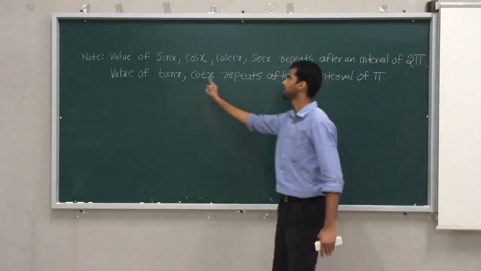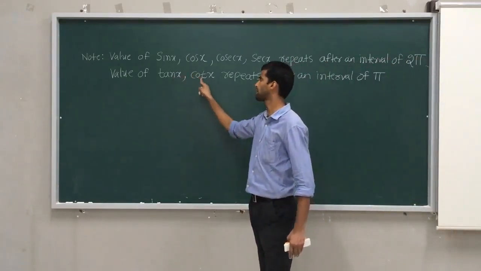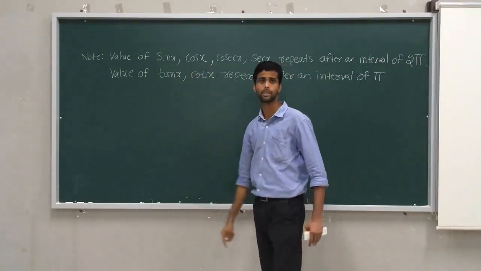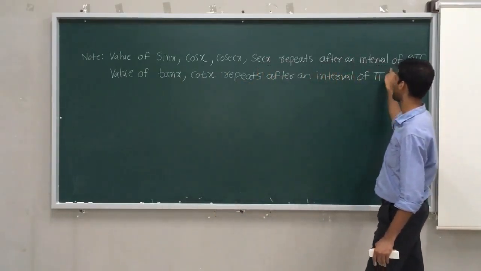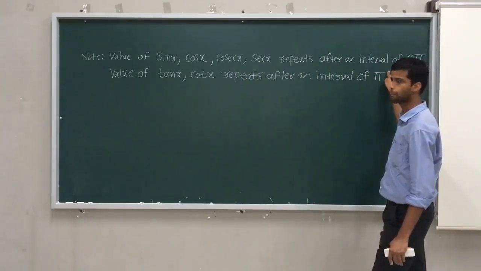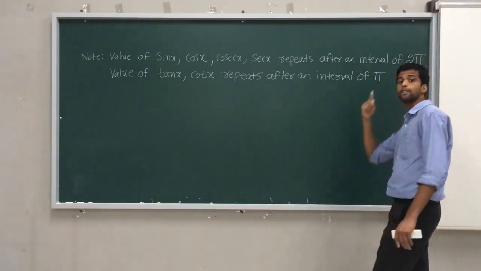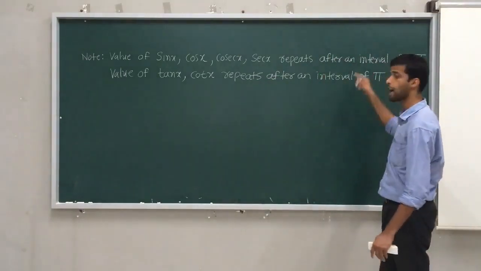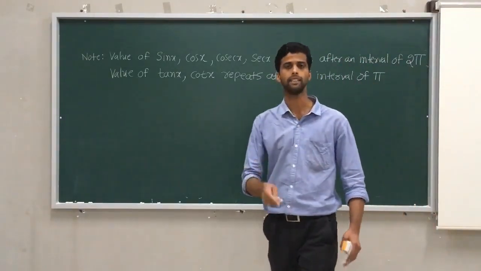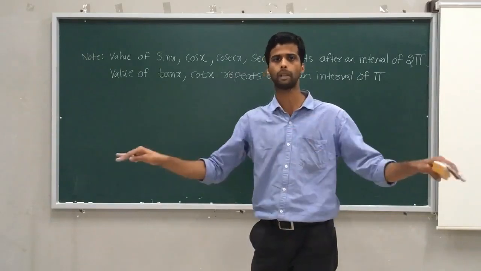But what is left? Tan and cot. Cot can be written as the reciprocal of tan. Therefore these two functions repeat after an interval of pi. For sin, cos, cosec, sec, repetition is after 2 pi, after one revolution. But in tan and cot, repetition is after pi. One revolution means 2 pi, half revolution means pi.